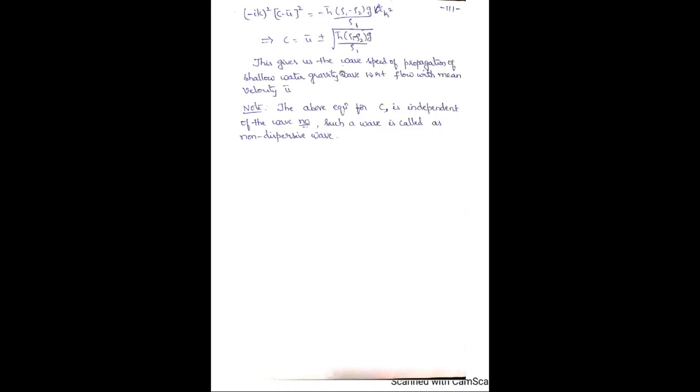So this is about the governing equations for shallow water gravity waves and the wave speed of propagation of shallow water gravity waves. This is a derivation, so you have to write it down, and each and every step you need to follow accordingly. You have to substitute and simplify and see to it that you get these two equations, equation 7 and 8, which are the governing equations for shallow water gravity waves, and this last expression c, which is the expression for the speed of propagation of shallow water gravity waves. Thank you.